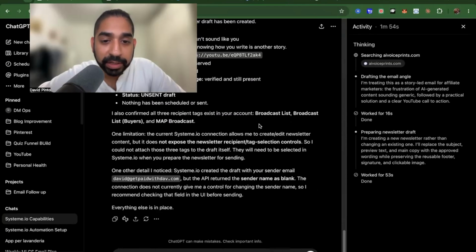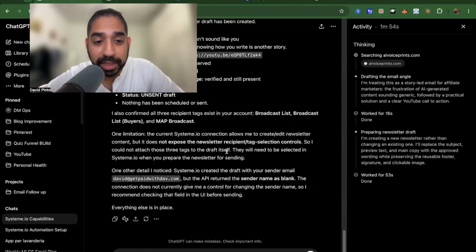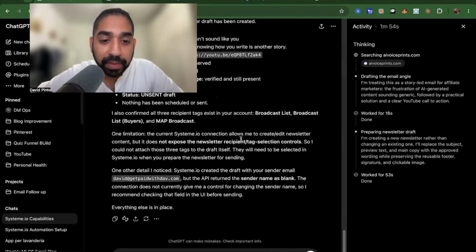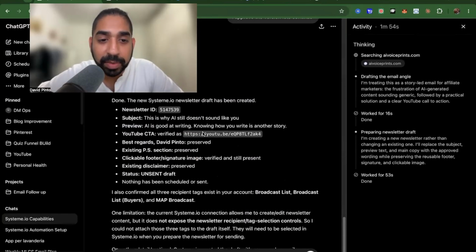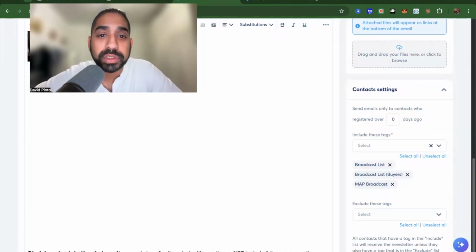It says the limitations. So you can create the newsletters, but it doesn't expose any tags and controls. So I could not attach the three tags. So I tried this, guys. Okay, it doesn't attach the three tags. That's fine. And then it says something about my email, but it doesn't matter. We'll go and we'll check. So we go to the Systeme.io account.